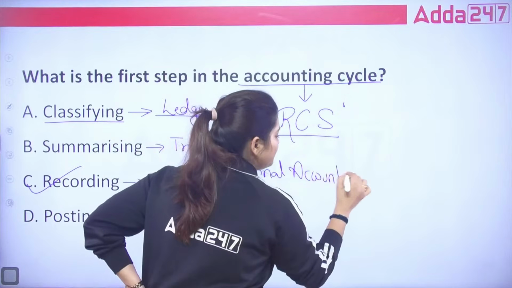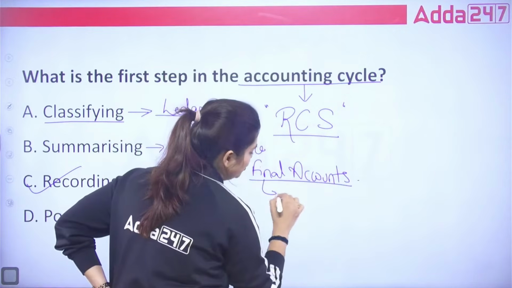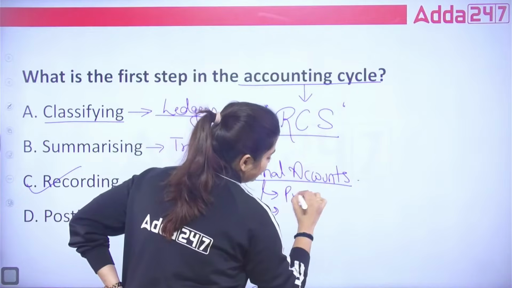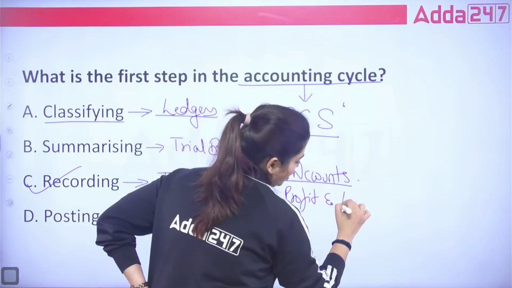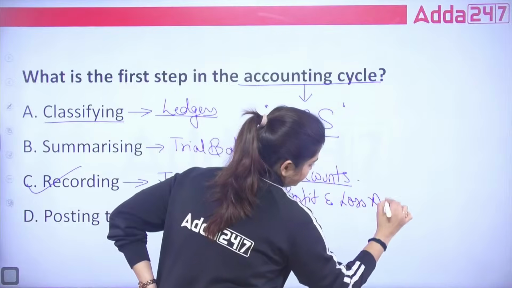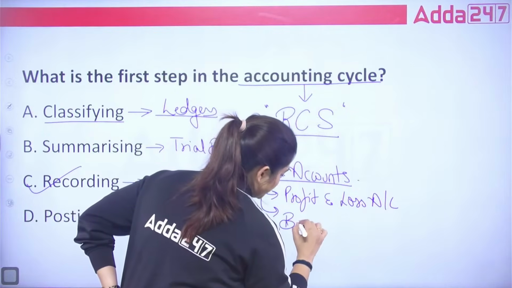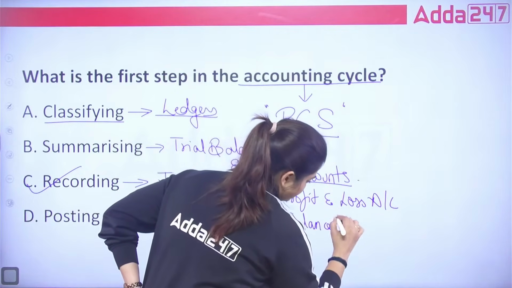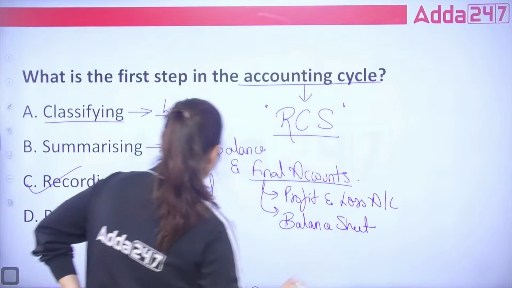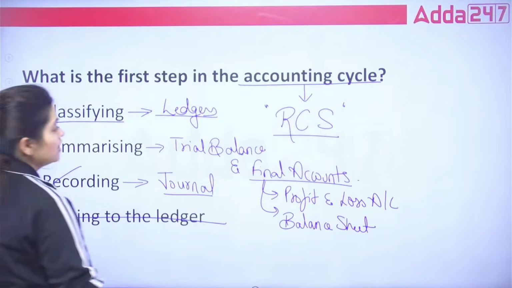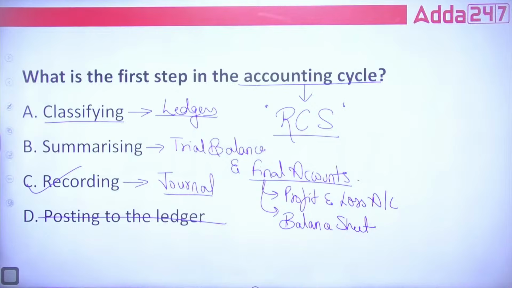Correct? Now under this final accounts, we create two things broadly, that is profit and loss account and balance sheet. Okay, and there is another fourth part. So the correct answer is answer C.